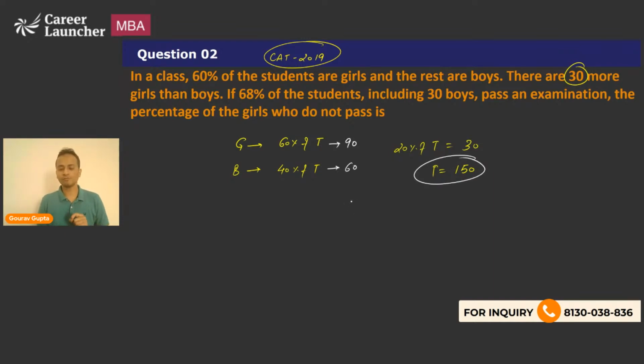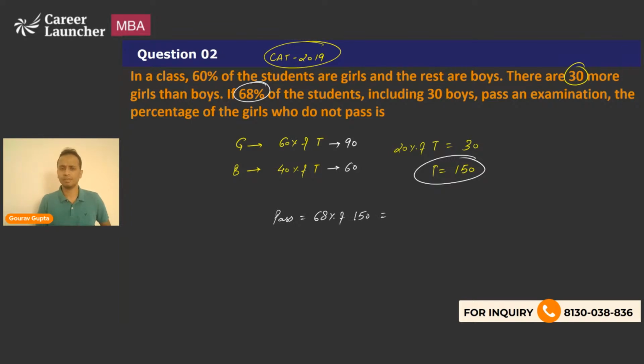Now, what is the percentage of students that have passed? Okay, so Raj has given an answer. Raj, your answer is 12. All right, we'll have a look at it. Okay. So total 68% students pass the examination. So number of students who will pass the examination will be 68 percentage of 150.